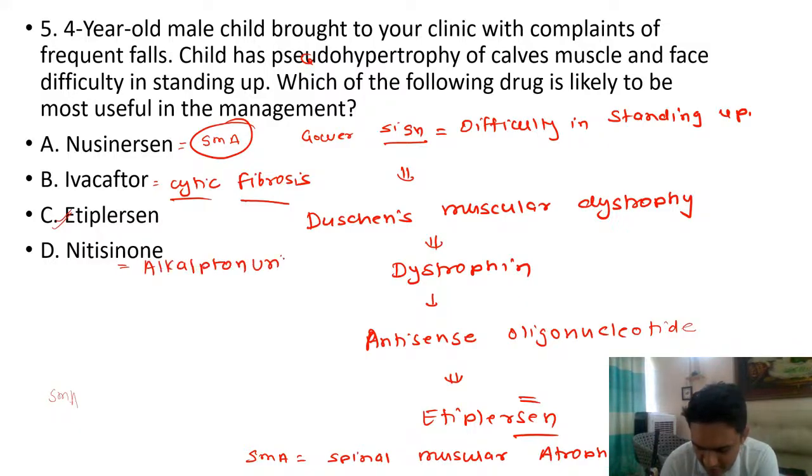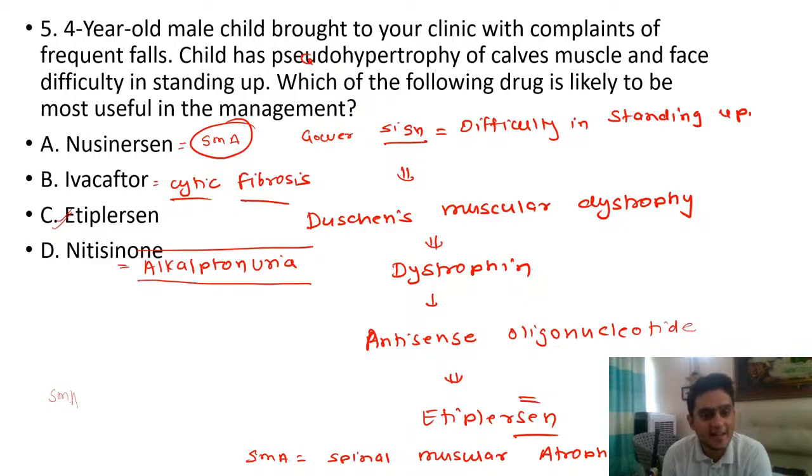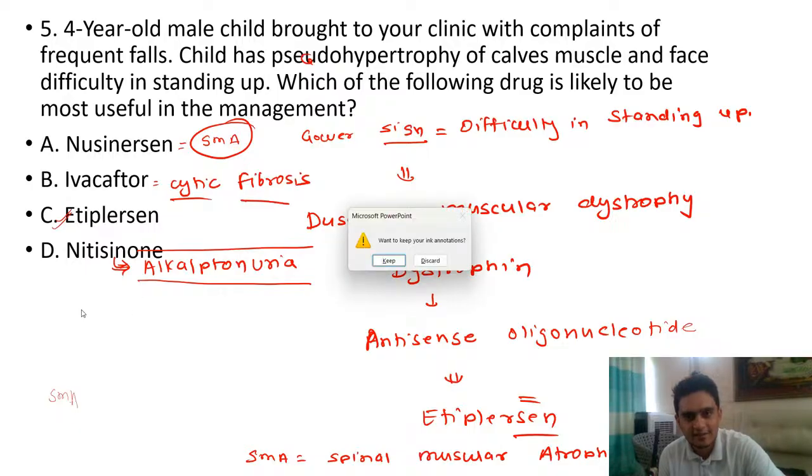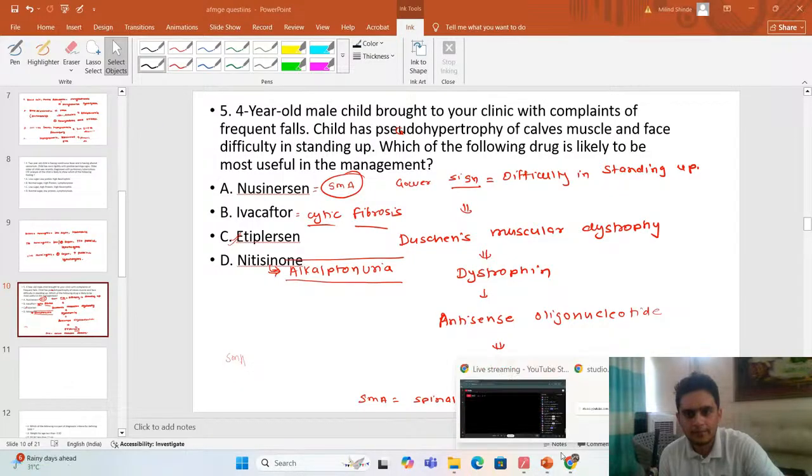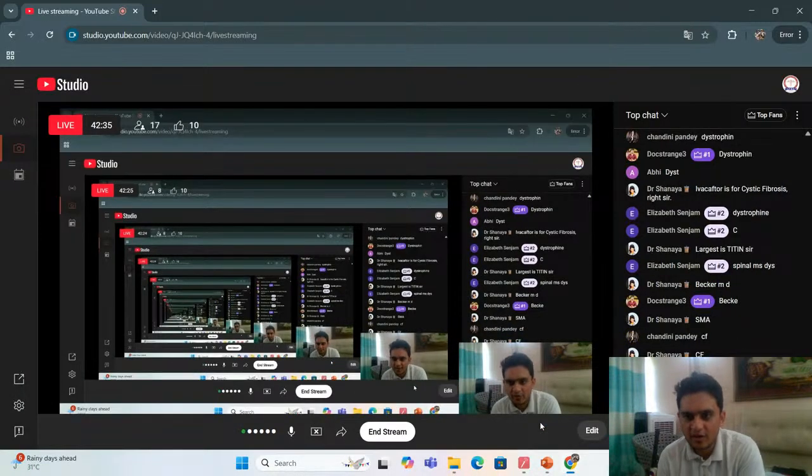Okay, this was also a question a few years back. So alkaptonuria, it increases the excretion of homogentisic acid in the urine. So nitisinone is used for alkaptonuria. Again I will repeat, these are the four new drugs that we should know. Nusinersen is used in spinal muscular atrophy. Ivacaftor used in cystic fibrosis. Eteplirsen used in DMD, that is Duchenne's muscular dystrophy. And nitisinone is used in alkaptonuria, which is a metabolic type of disease. We just discussed deficiency of homogentisic acid oxidase. Okay, clear? Okay, very good. Alkaptonuria was the answer.